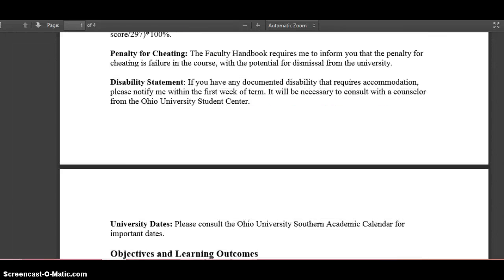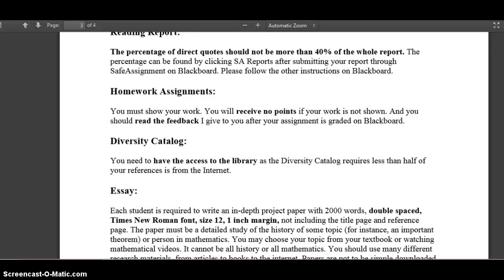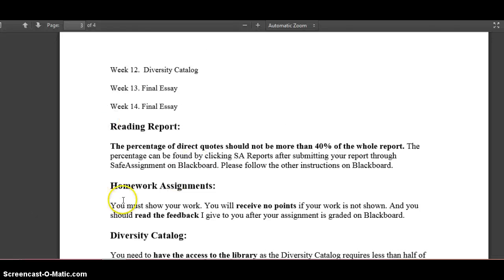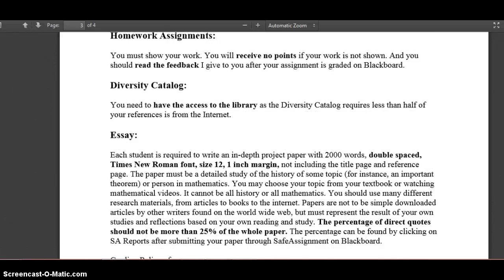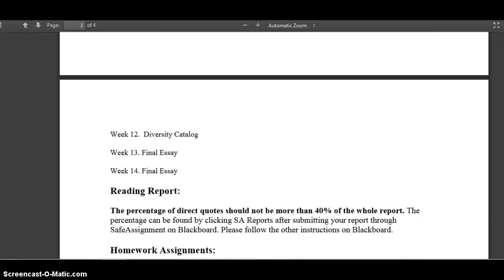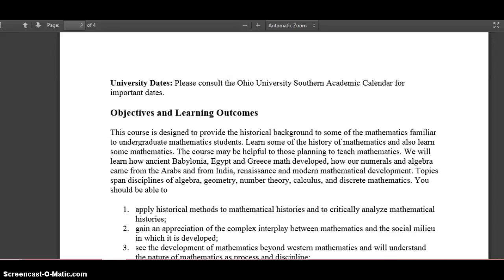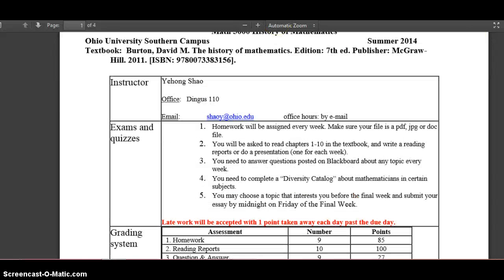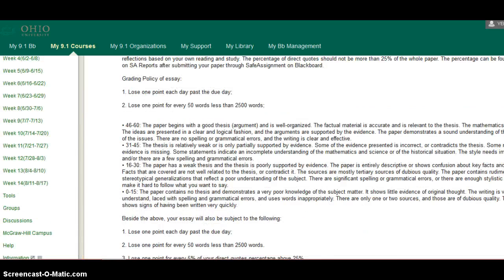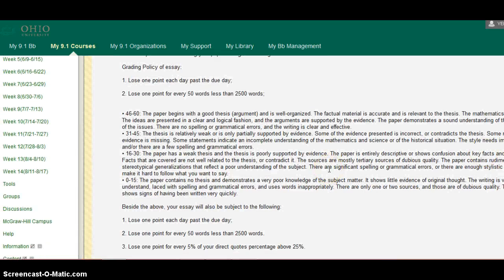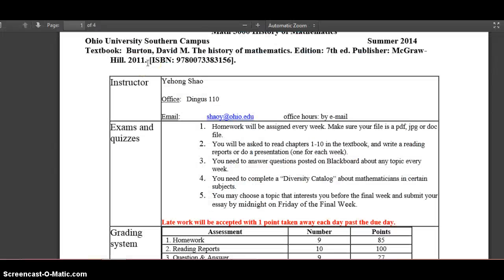So if you don't want to go through the reading report, homework assignment, diversity catalog, and final essay details in the syllabus, you can actually find all of these under each week. So the requirements, how to write a final essay. Okay, so those are the assignments for this class.